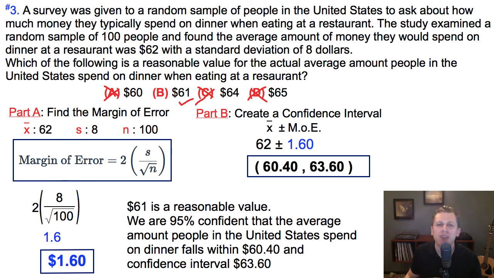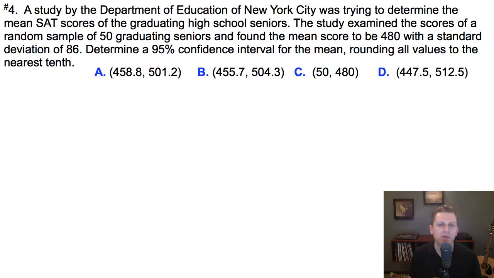Let's try one final question. Question number 4 reads, a study by the Department of Education of New York City was trying to determine the mean SAT scores of the graduating high school seniors. The study examined the scores of a random sample of 50 graduating seniors and found the mean score to be 480 with a standard deviation of 86. Determine a 95% confidence interval for the mean, rounding all values to the nearest tenth.